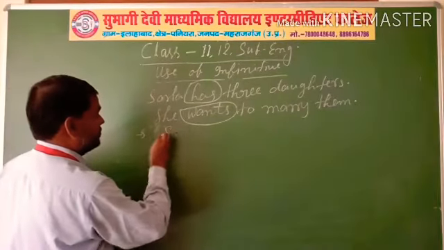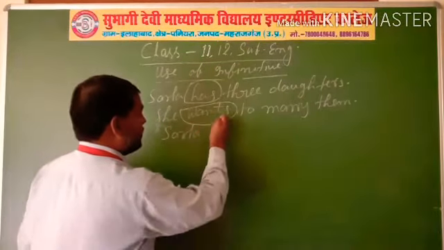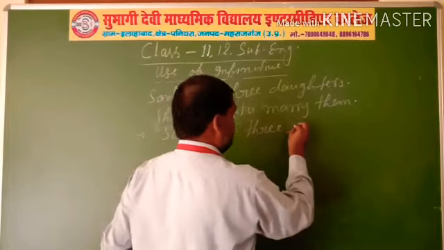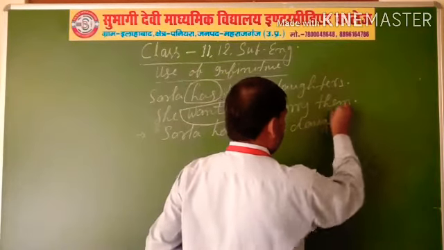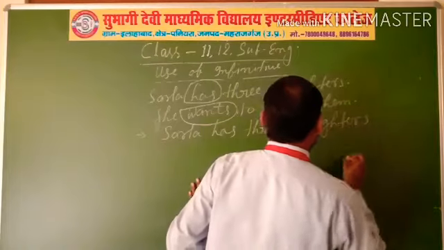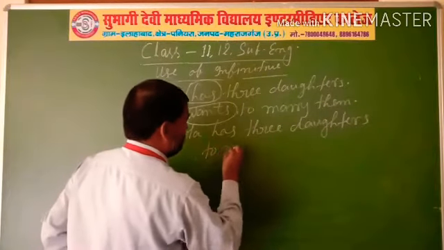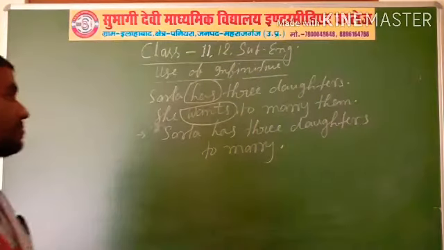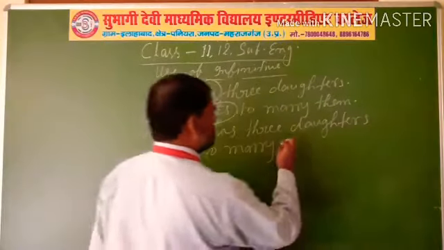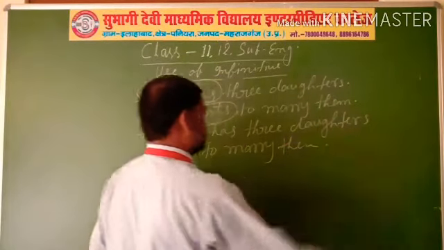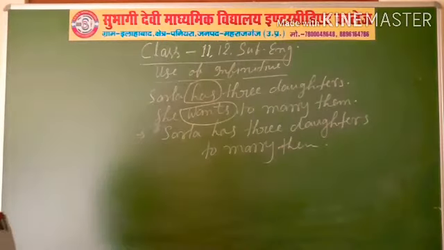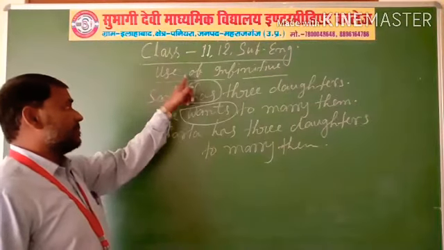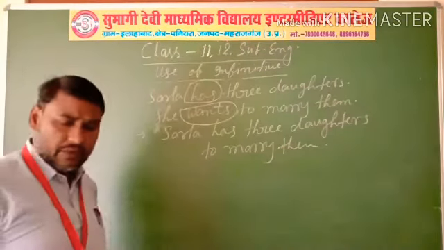Solution: Sarala has 3 daughters to marry. And after that you can also add them. In this way you will add two or more simple sentences into one simple sentence by using infinitive. Now some other examples.